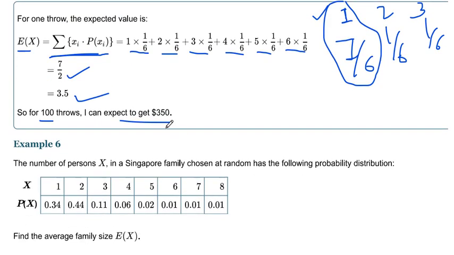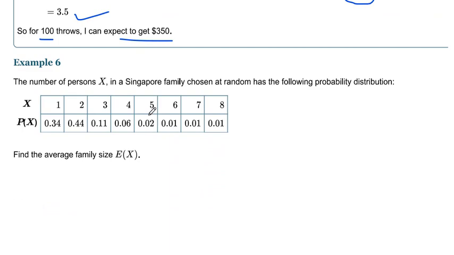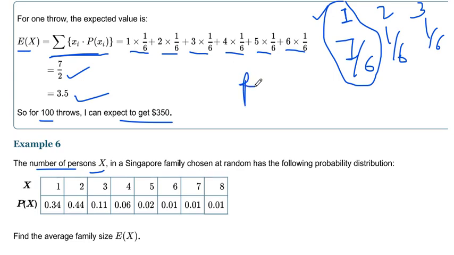Okay, next example. The number of persons x is our random variable. First of all you have to identify what your random variable outcome is. In the last example, choosing a red ball was our random variable. Here the number of persons is our random variable. In a Singapore family chosen at random, we have the following probability distribution. We have been given the probability distribution.